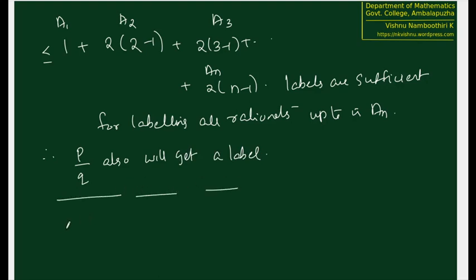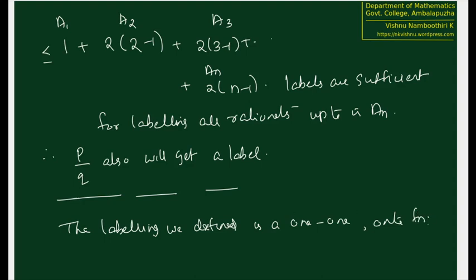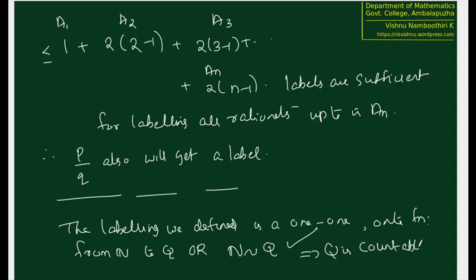So the labeling we defined is a 1-1 onto function from N to Q, so the cardinalities of N and Q are exactly the same. Therefore, Q is countable. This is what we have established.